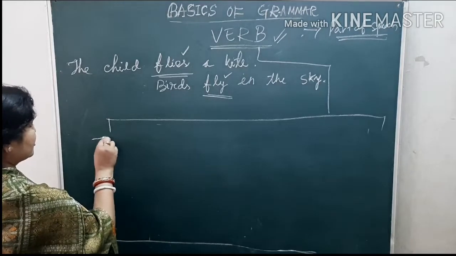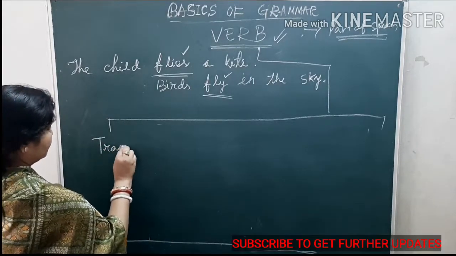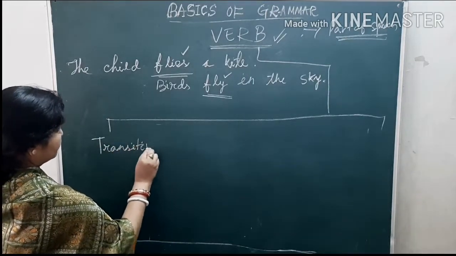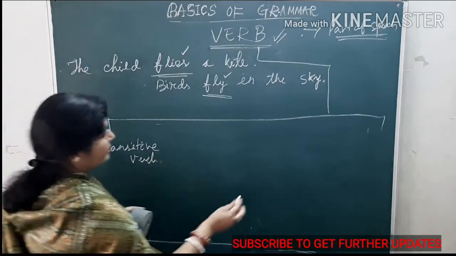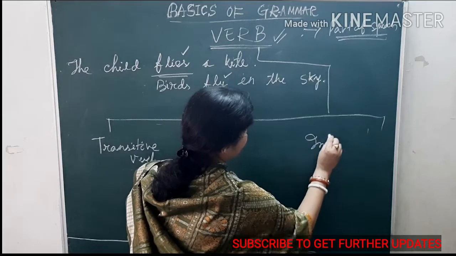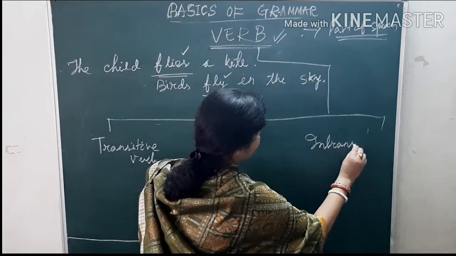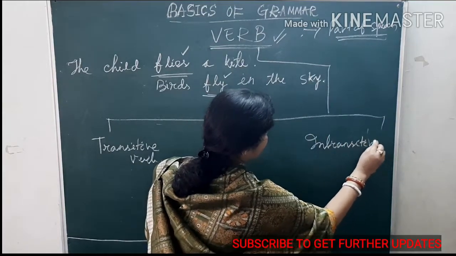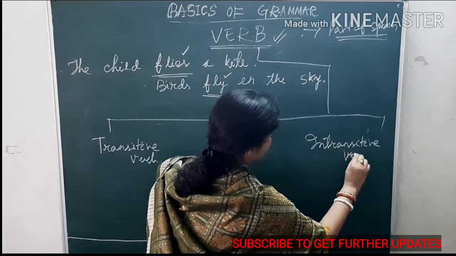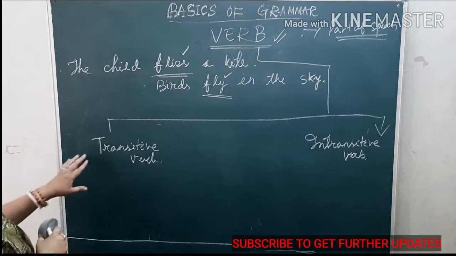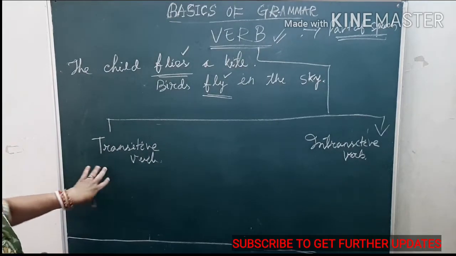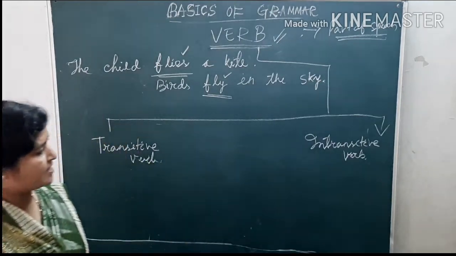One is transitive verb and another one is intransitive verb. So, what is a transitive verb and what is an intransitive verb?